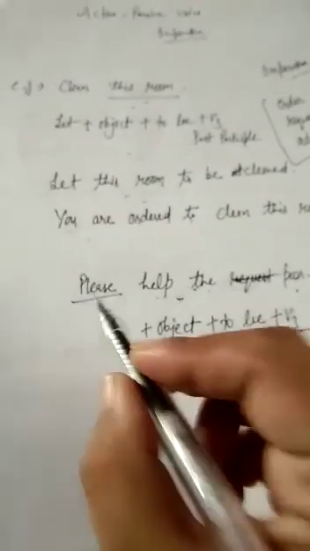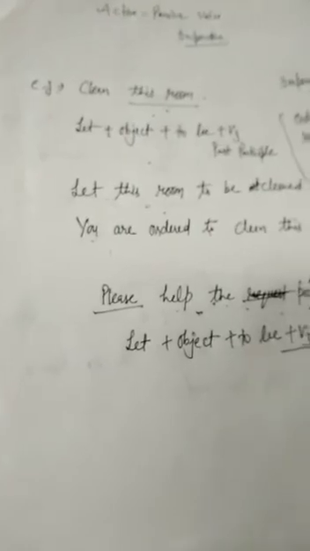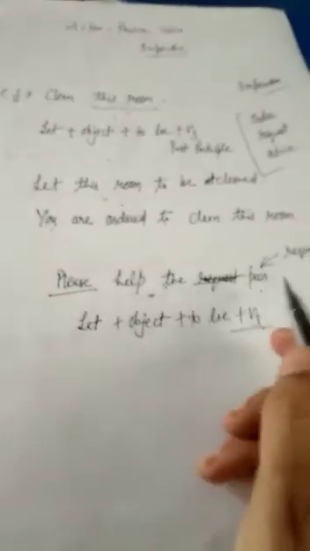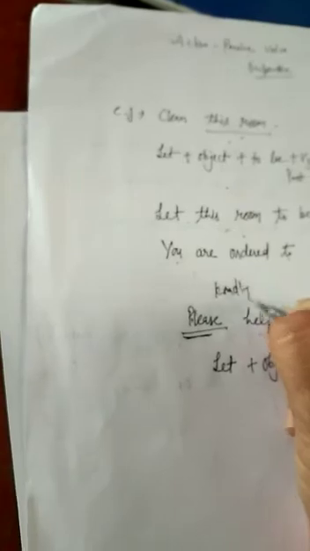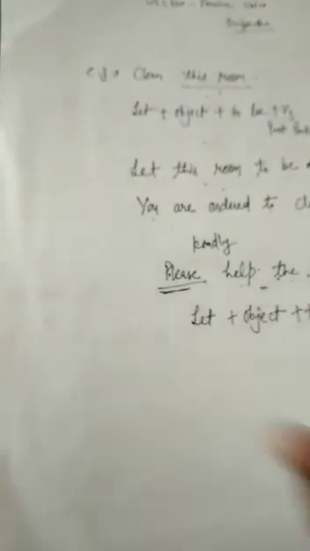Please help the poor. It is a request because the word please is used. Please and kindly are two words which show that the sentence is a request. It is the imperative type of sentence.